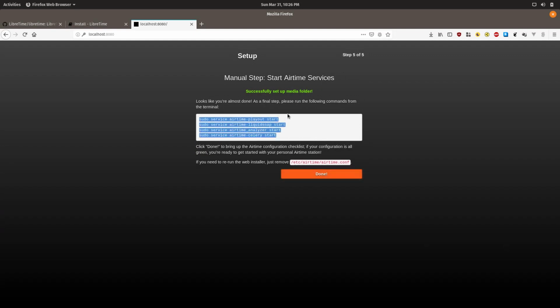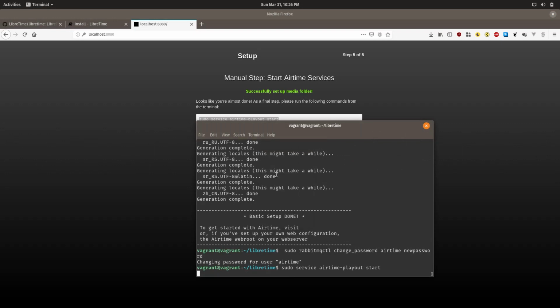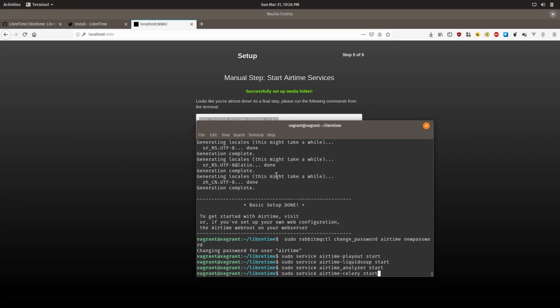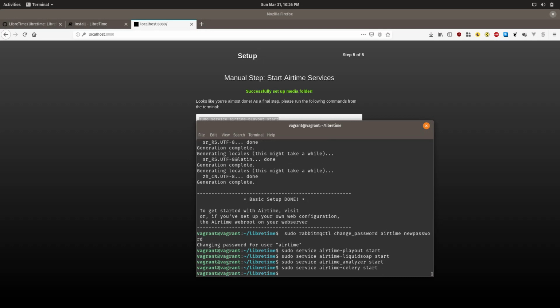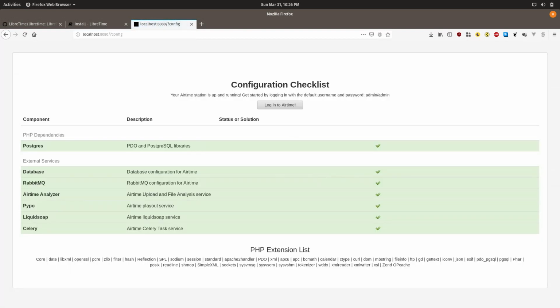So now we just have to copy all these commands and go back to our terminal yet again, and you can paste them in. And you can click done. If everything is green, you see login to airtime. It was a success. Note to self, need to change this to LibreTime.